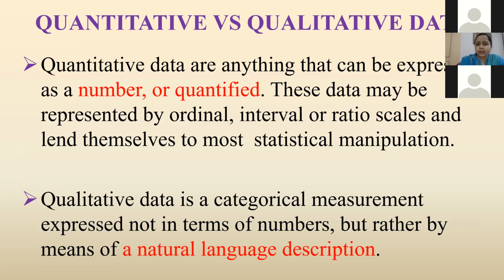Qualitative data is a categorical measurement expressed not in terms of numbers, but rather by means of natural language description. Quantitative data are used when a researcher is trying to quantify a problem or address the what or how many aspects of a research question. This is data that can either be counted or compared on a numerical scale.